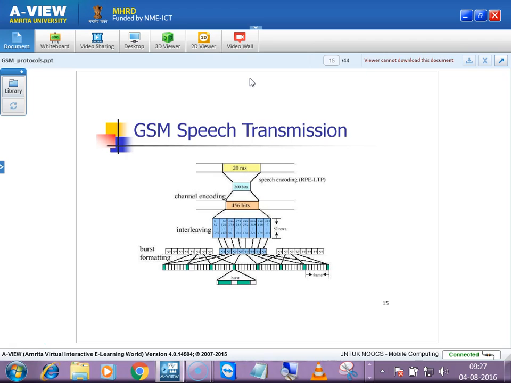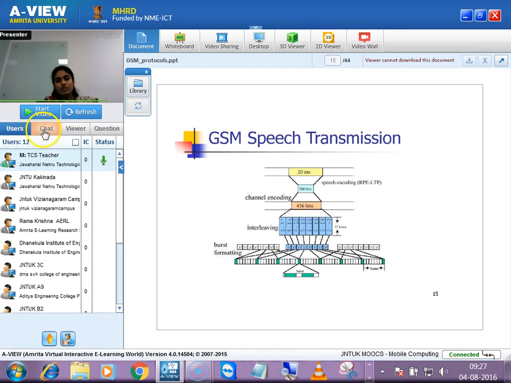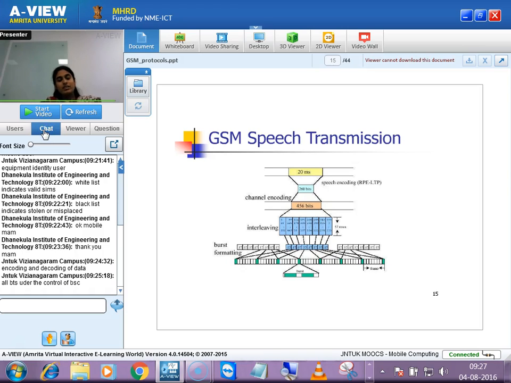Yeah, all BTS will be under the control of BSC, that is fine. But what is the medium? How are they connected? BTS and BSC are connected via what? Your mobile and BTS, how is it connected? Just think practically: your mobile is in your hand, and the base station is some tower placed somewhere in the city, right? So how are they connected? That is via radio, right?